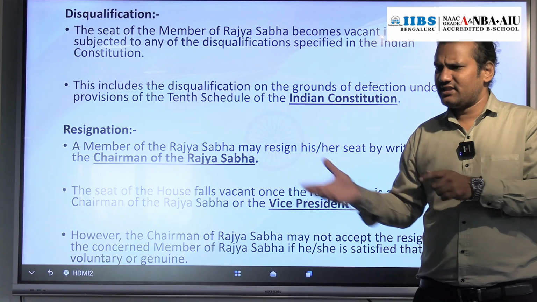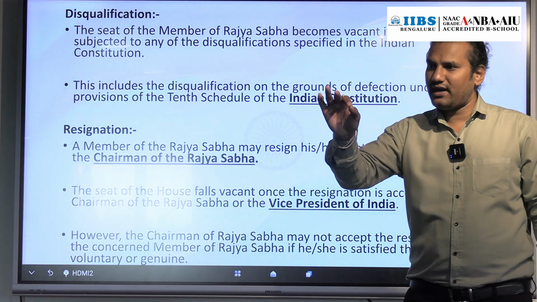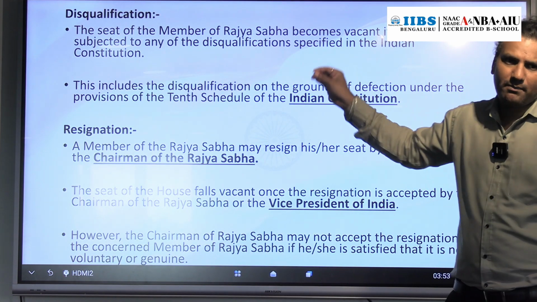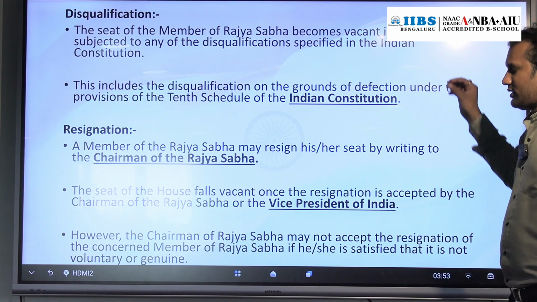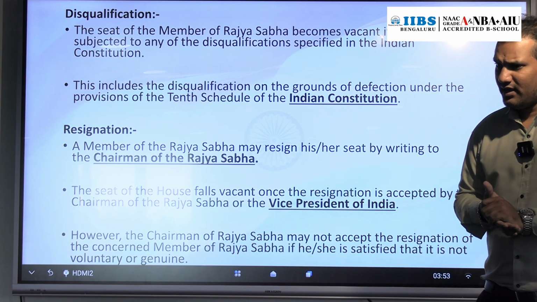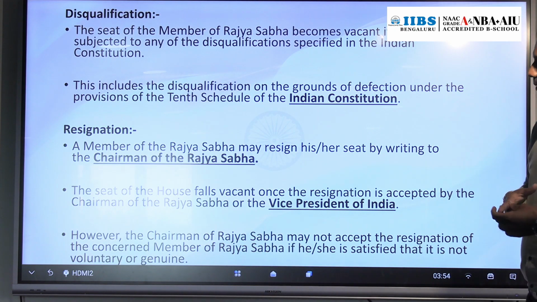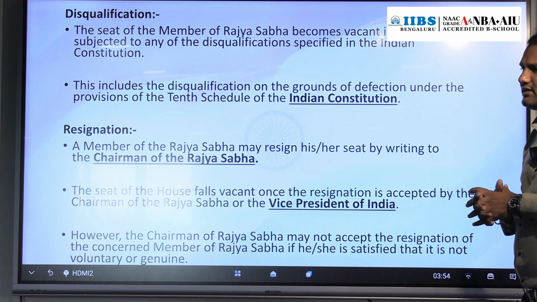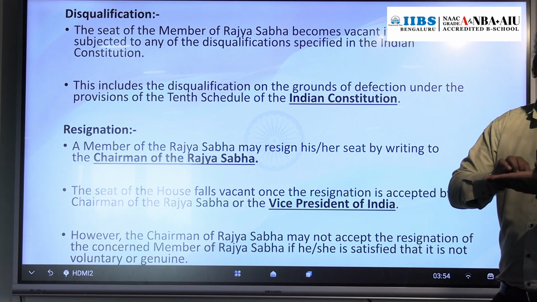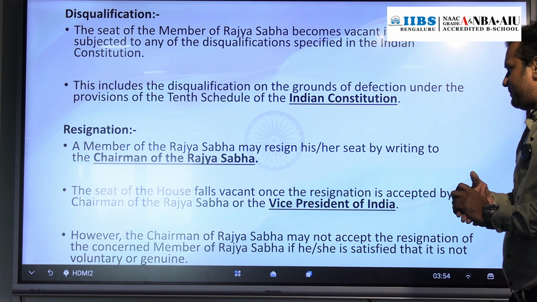We will discuss this while discussing Lok Sabha. The person who is disqualified under anti-defection shall be disqualified as a member of Rajya Sabha also. Then, resignation. Can a member of Rajya Sabha resign? Yes. A member of Rajya Sabha can resign by submitting the resignation letter to the chairman of Rajya Sabha.